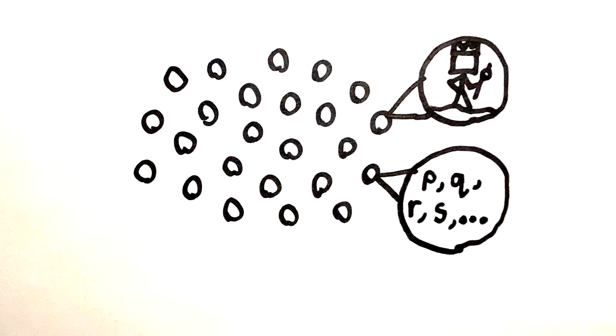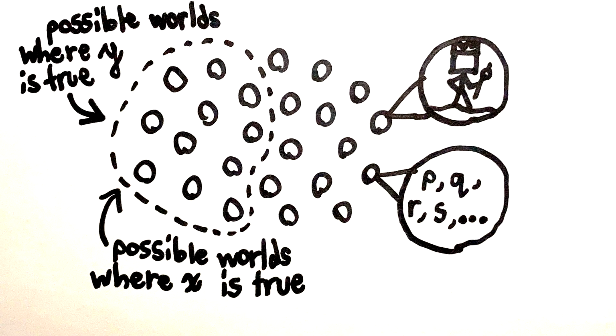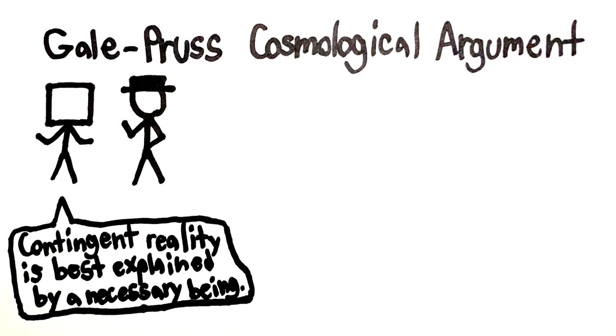So we could visualize the statement "in all possible worlds where X is true, Y is also true" by grouping together all the possible worlds that have X being true in them and recognizing that Y is also true in them. Now that we have a handle on possible worlds, we can go into an argument for God's existence called the Gale-Pruss Cosmological Argument. Theists typically try to argue that contingent reality is best explained by a necessary being, namely God.